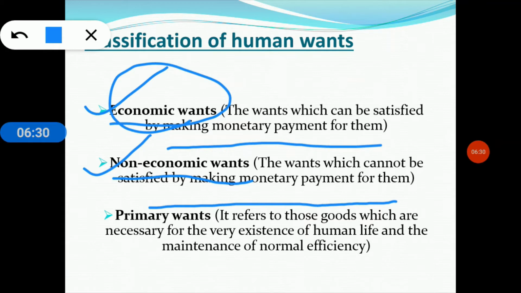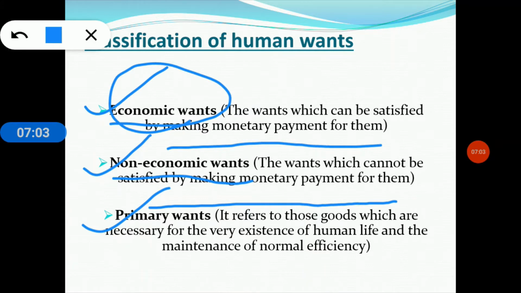For example, the parents' love. We can't satisfy the parents' love in monetary terms. Clear? So now, according to the basic necessities of life, human wants can be classified into two types. The first one is the primary ones and the second one is the secondary ones, which is in my next slide.